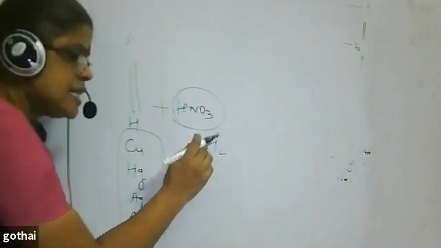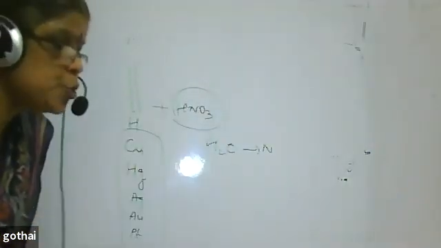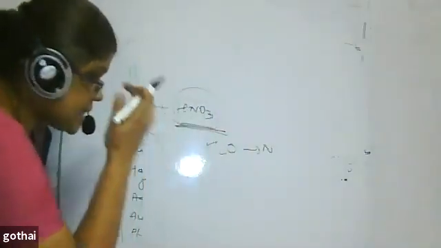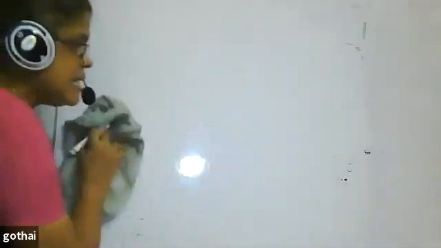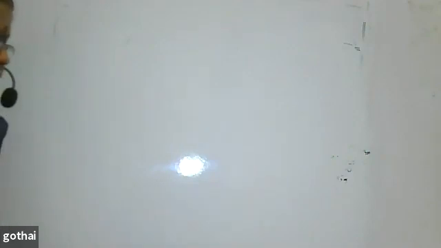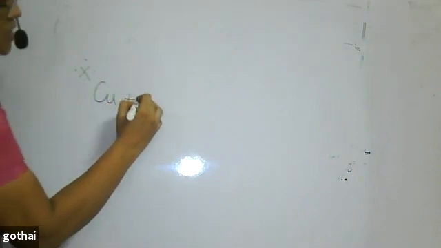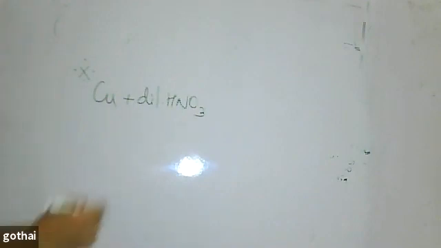The hydrogen is oxidized to water, and the nitric acid gets reduced to NO, N2O, or NO2, depending upon the concentration of the nitric acid taken. That you might have studied in your 10th standard. Similarly, we can see the oxidizing property of nitric acid. It's a very good oxidizing agent. For example, these reactions are very important, keep in mind. Whether nitric acid is dilute or concentrated, it acts as an oxidizing agent only.